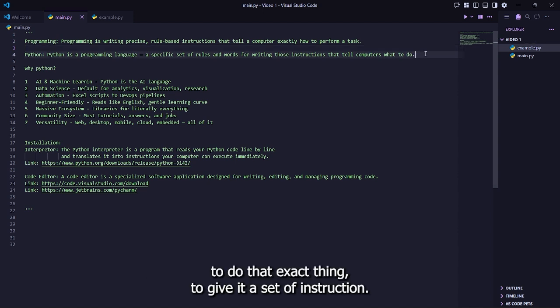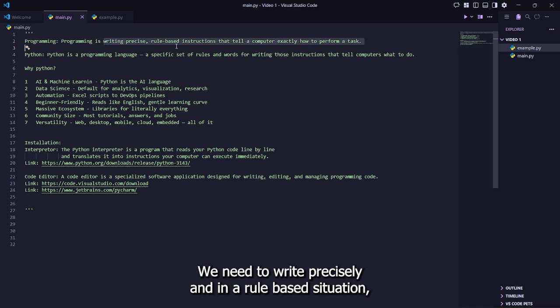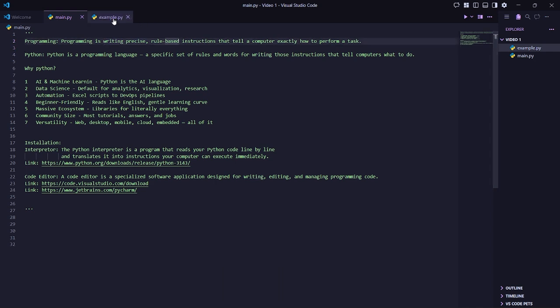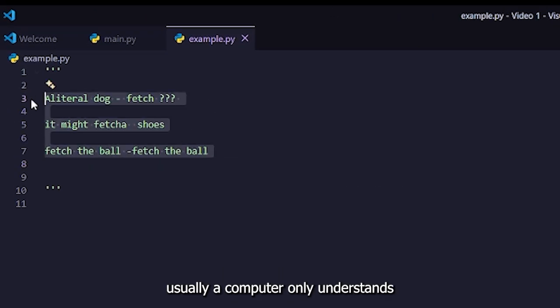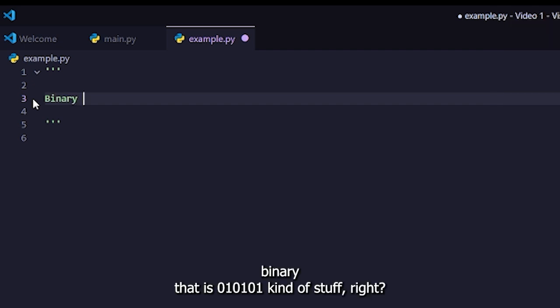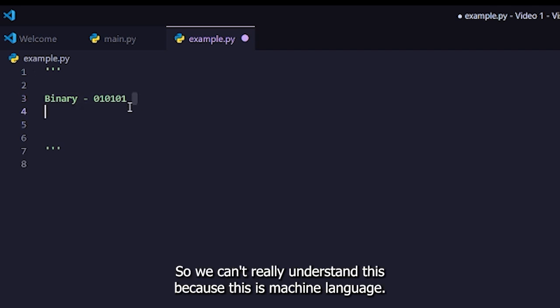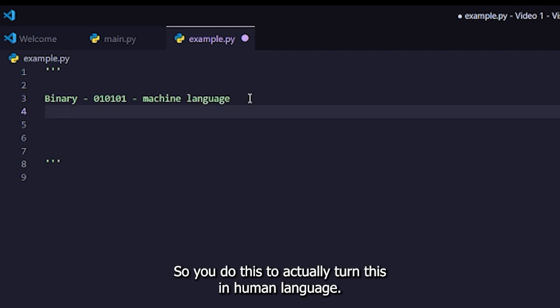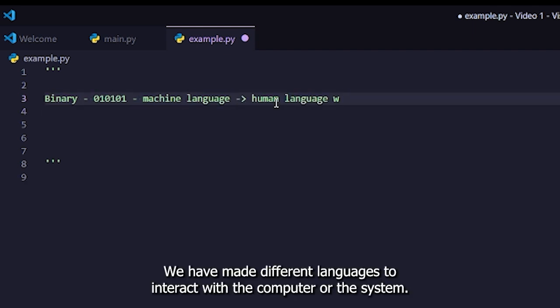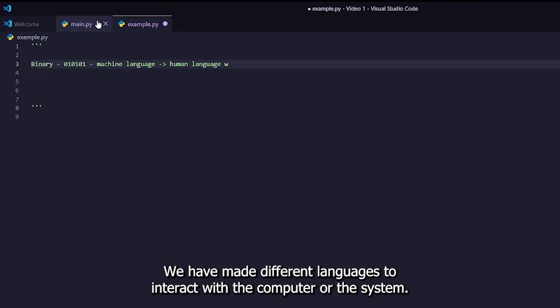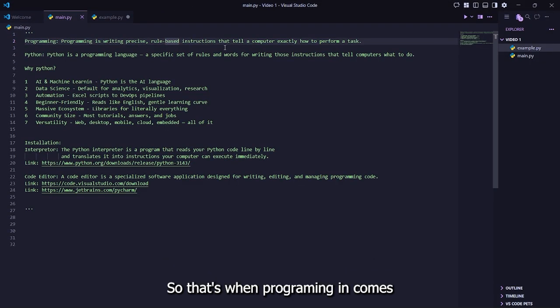To do that exact thing, to give it a set of instructions, we need to write precisely and in a rule-based situation. Usually, a computer only understands binary, that is 0 1 0 1 0 1 kind of stuff, right? So we can't really understand this because this is machine language. So to actually turn this into human language, we have made different languages to interact with the computer or the system. So that's when programming language comes in.